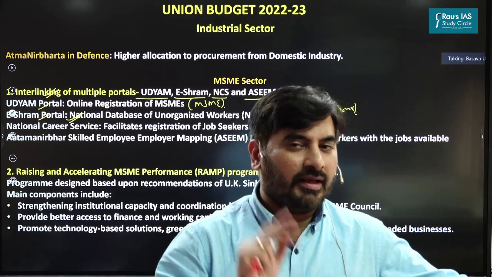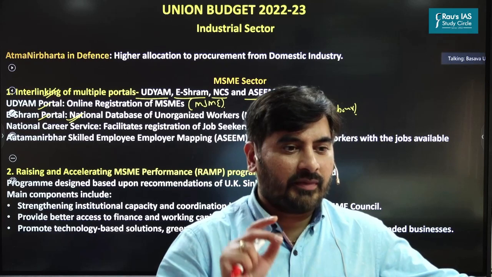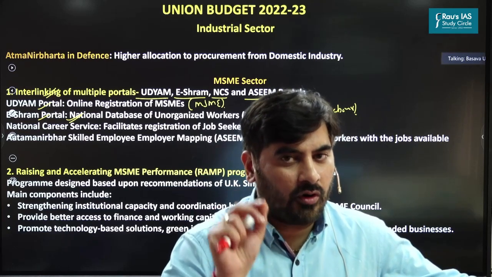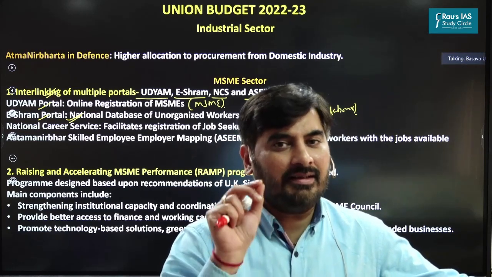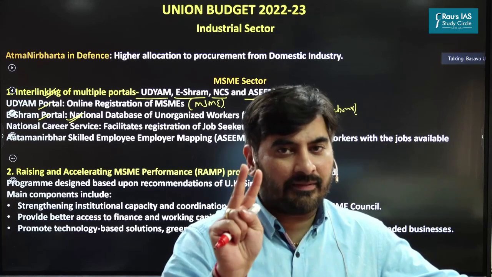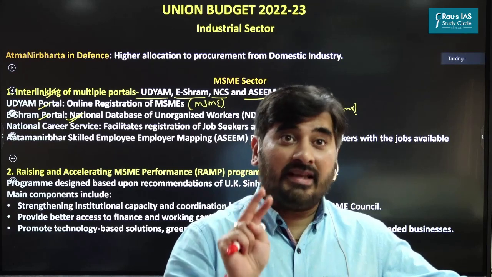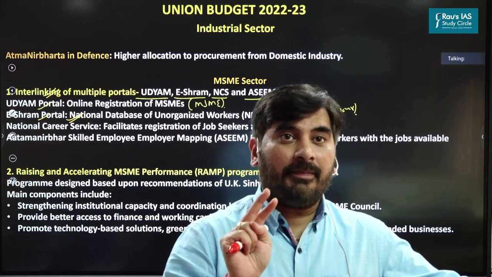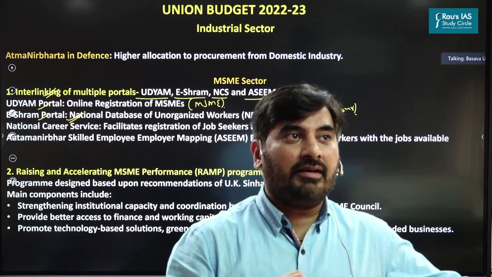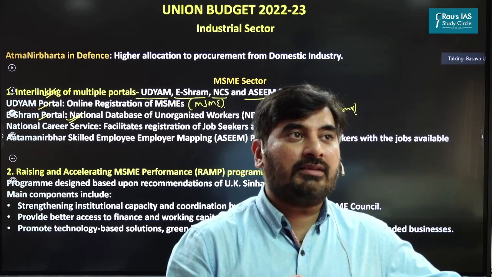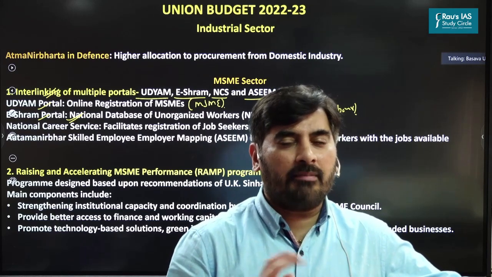That's the first thing. Second and most important, unorganized workers will also avail accidental insurance cover of ₹2 lakh under Pradhan Mantri Suraksha Bima Yojana. Please remember this.